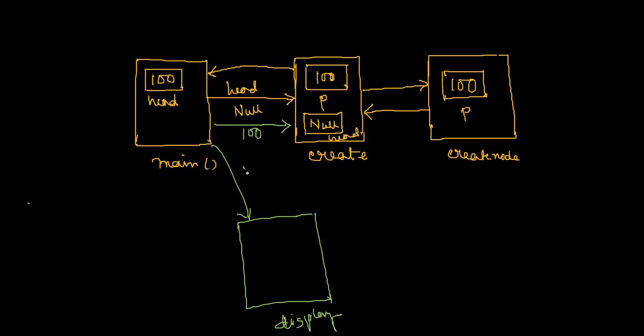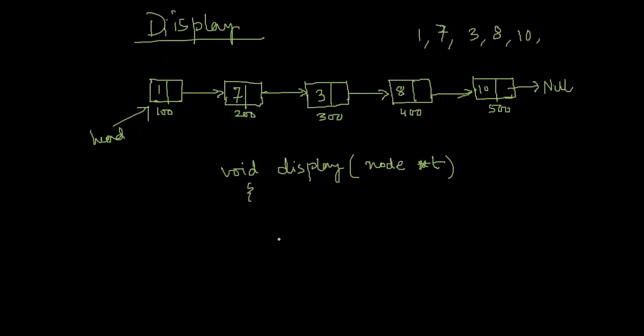It passed this head. Again, head means the address of the first node, and it contains 100. So I have kept it in T. It now contains 100, which means T is now pointing to this node.